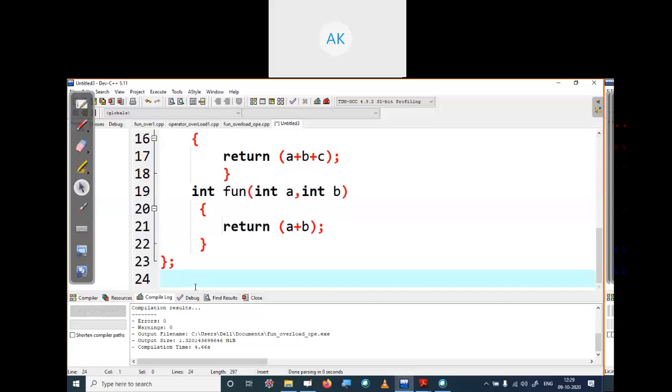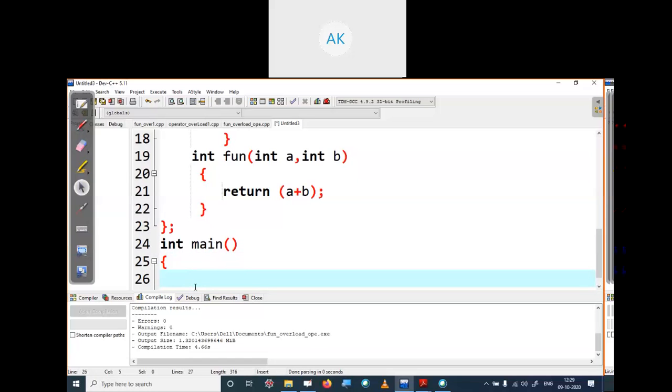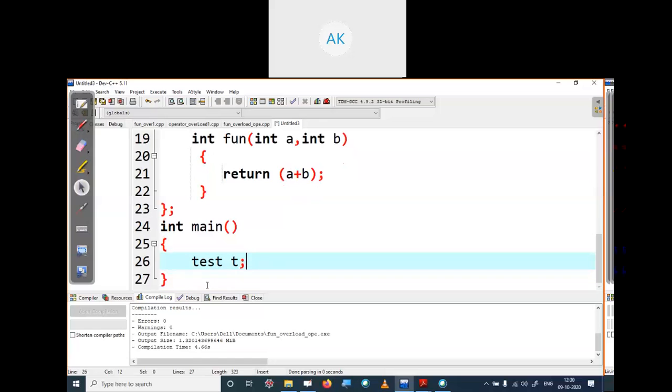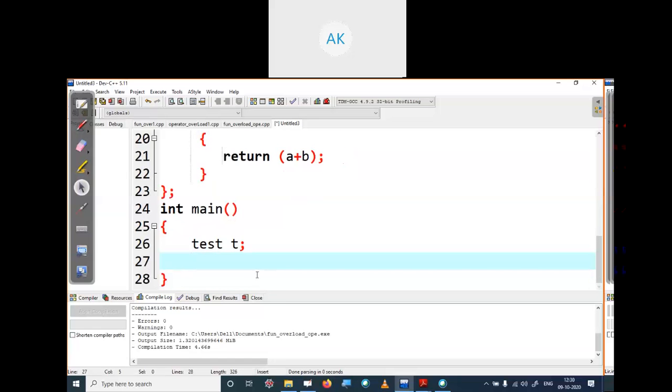We start our main method, where we will create an object of type test, t. My object name is t. With this t, I call the method fun and I'm passing two parameters, 10 and 20.